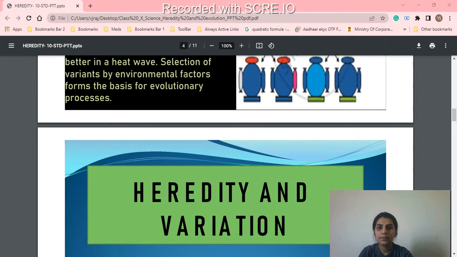Okay, let me erase this. This variation is passed from generation to generation, and because of this variation there is an evolutionary process. We evolve with time. See how we have evolved with time because of environmental factors. Before, maybe the condition was not the same as it is today.